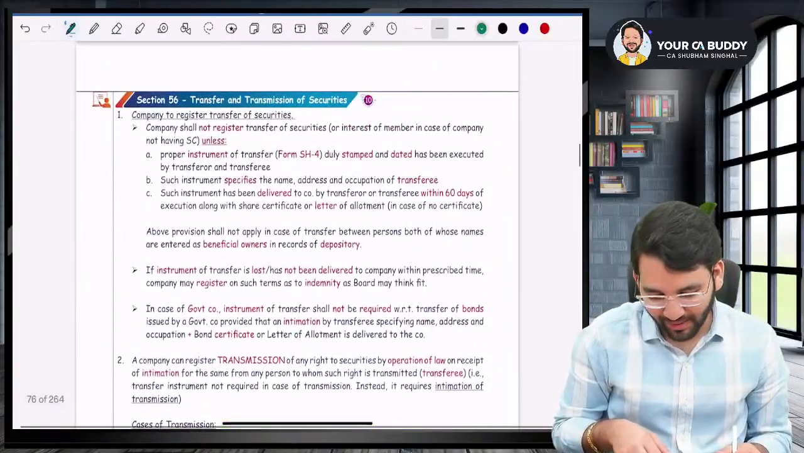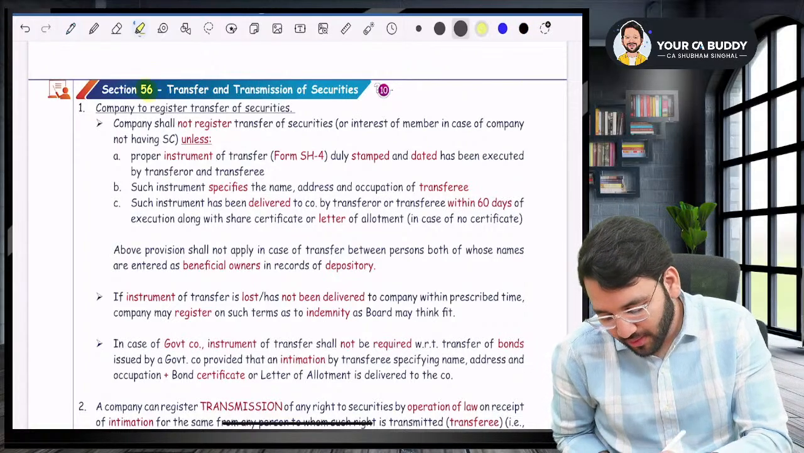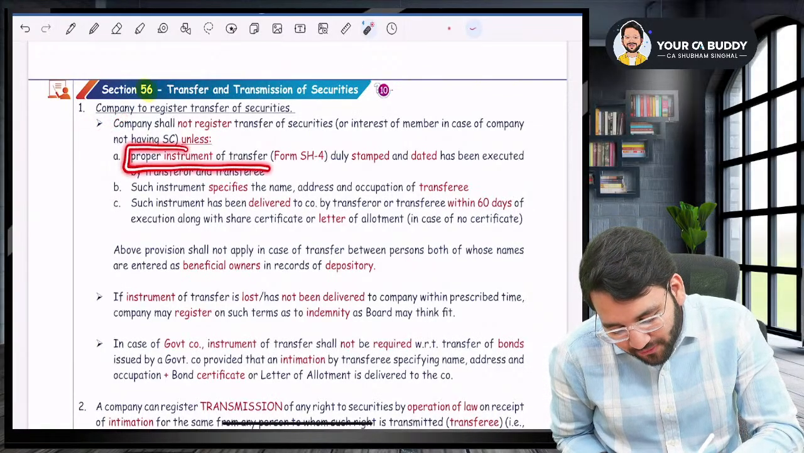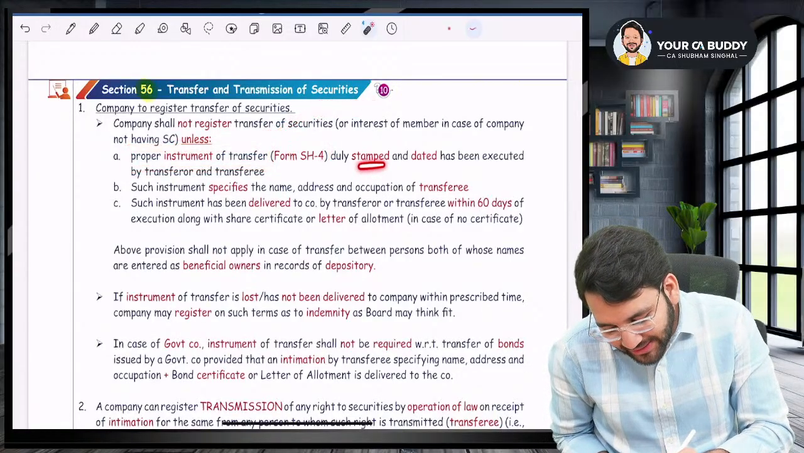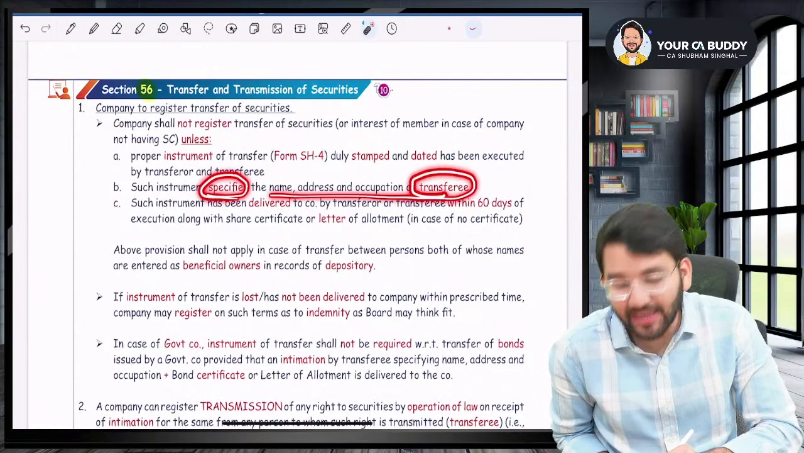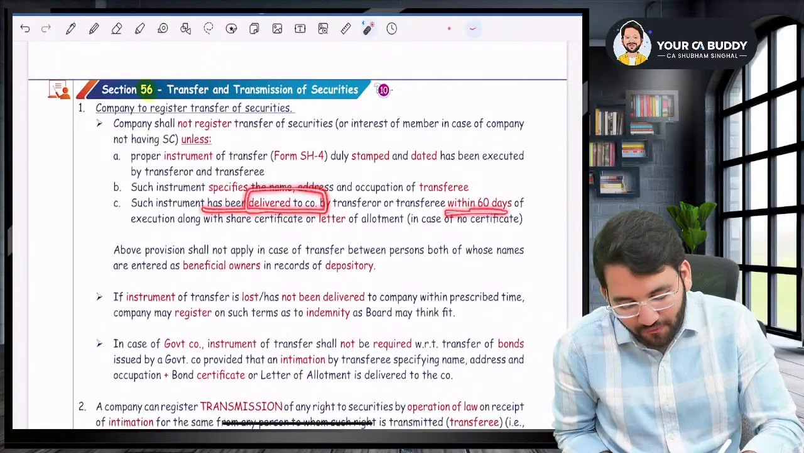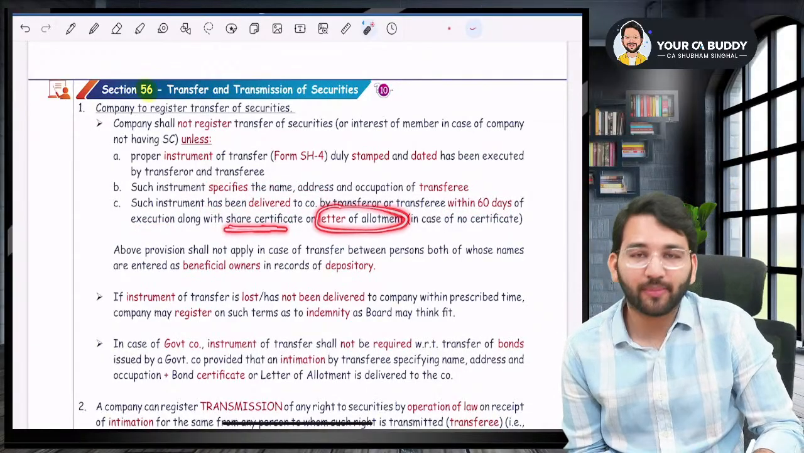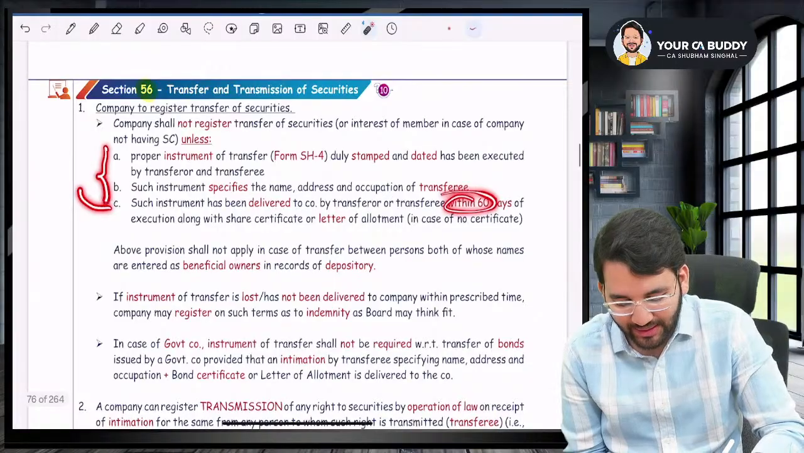Yes, sir. Then please come and read the keywords along with me. Sir, what does section number 56 talk about? Section number 56 says that if there is a transfer, there has to be a proper instrument of transfer, that is, what I called an agreement. Instrument of transfer in SH4, duly stamped and dated. Such instrument specifies the details of the transferee, Mr. B in my example. And such instrument has to be delivered to the company within 60 days of execution. You have to give it to the company along with the share certificate or letter of allotment. If there is no share certificate, you give the letter of allotment, but you go to the company within 60 days. So these are the three things.